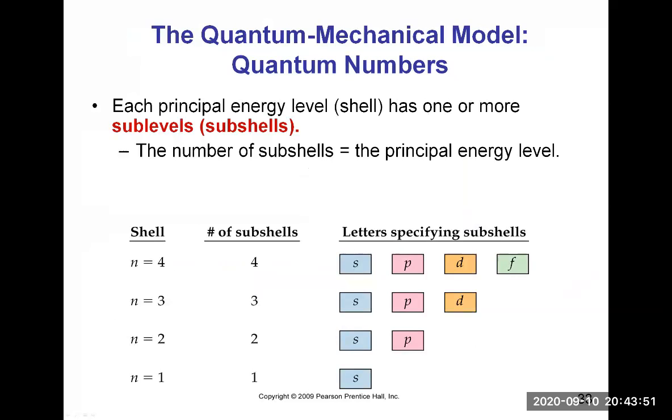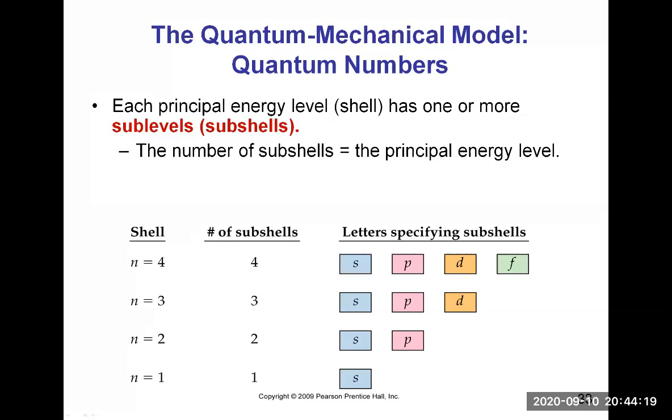If you look at the table below, you have the shells symbolized by n equals 1, 2, 3, 4. For the first shell, there is only one subshell, because the number of subshells is equal to the principal energy level, which means if you're in principal energy level 1, there will be only one subshell in that level.